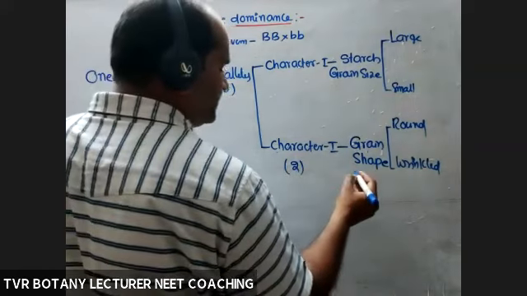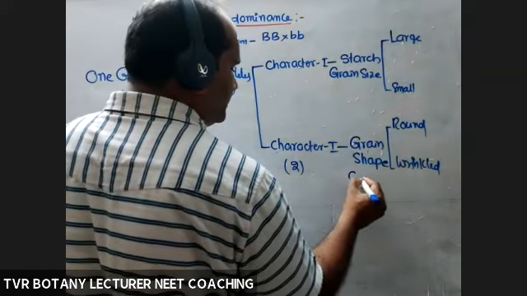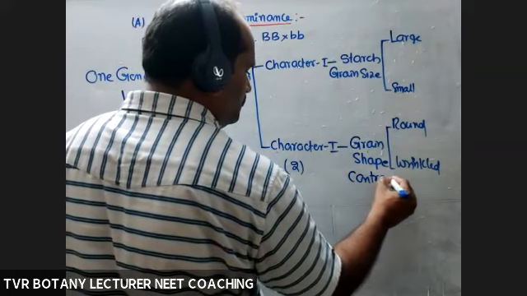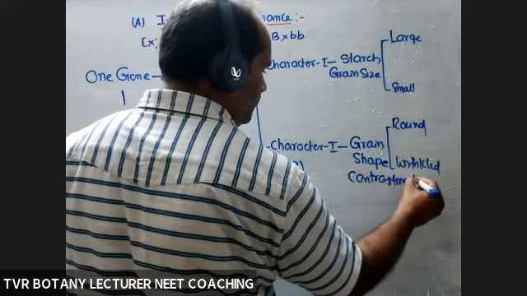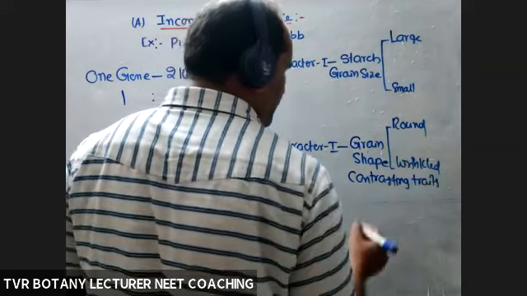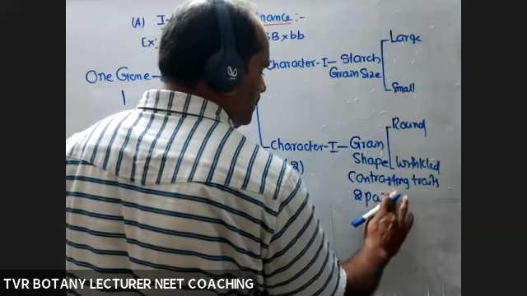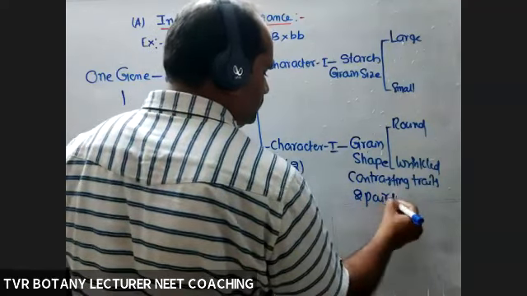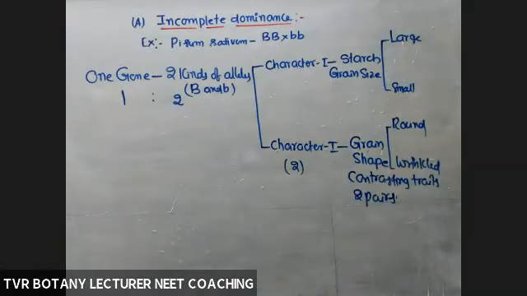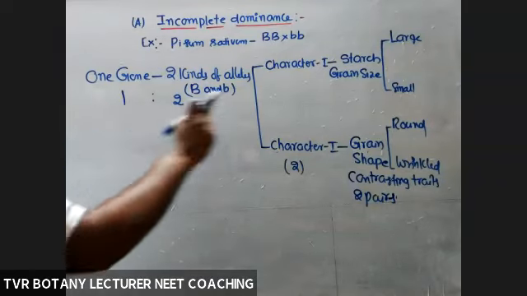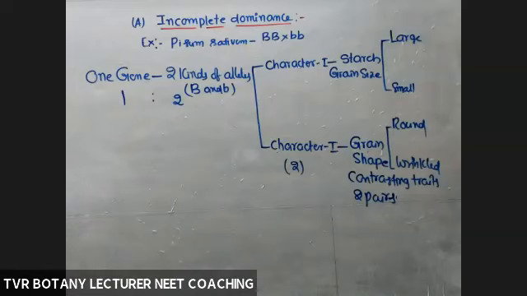And how many pairs of contrasting traits? 2 pairs, they took like this. And finally, what did they identify? 3 pairs of contrasting traits. So one gene is regulating more than one character, or more than one kind of phenotype.